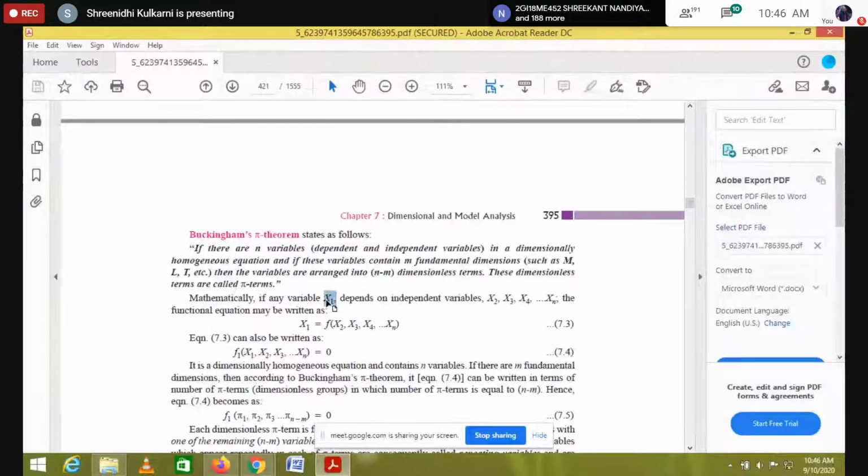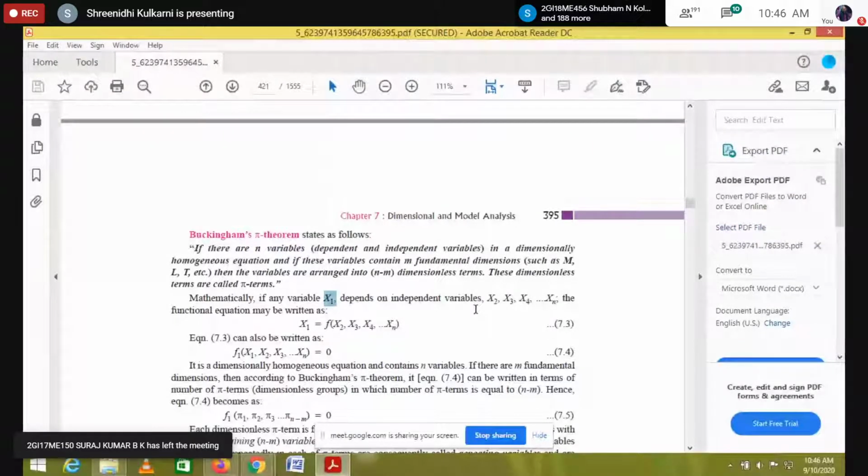Suppose, for example, I take it as power. Power depends on some variables, so x1 I will consider as power. Power depends on independent variables. So what are those independent variables? Maybe speed of the rotor, diameter of the rotor, discharge of the fluid, density or viscosity.